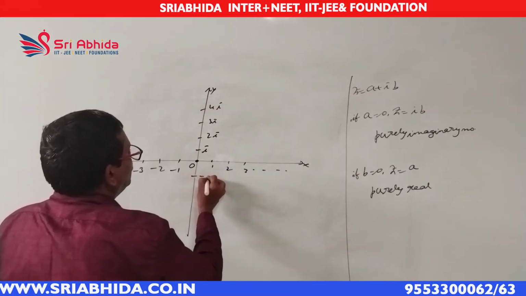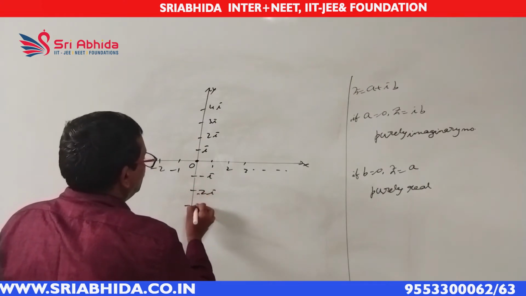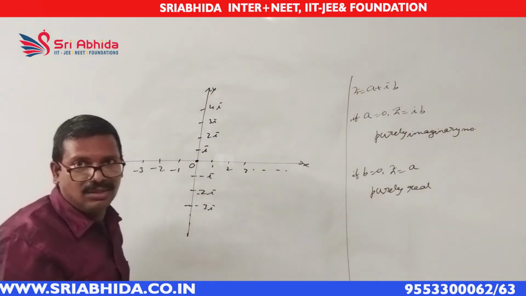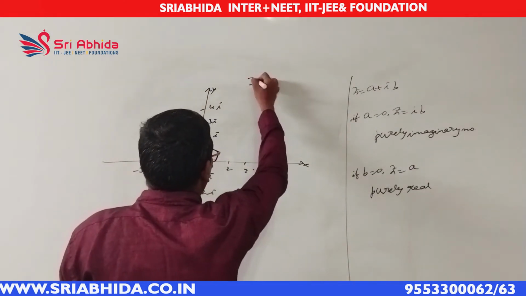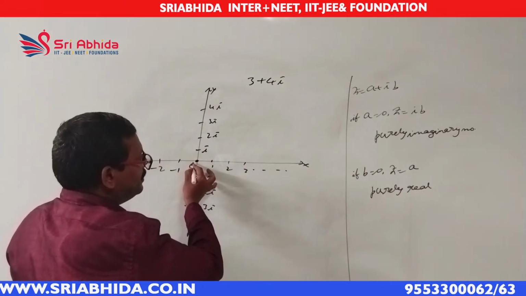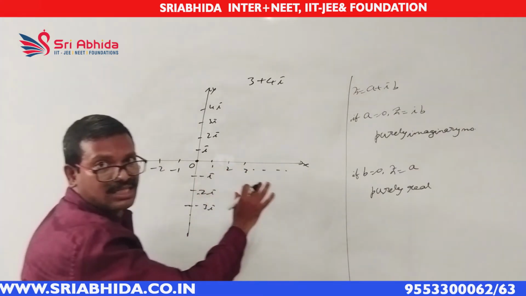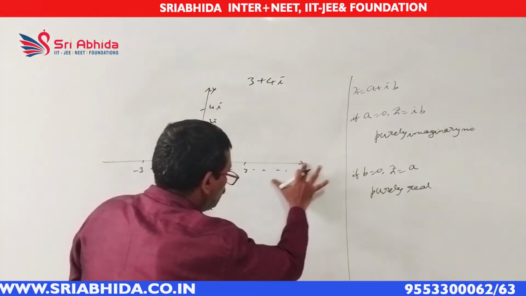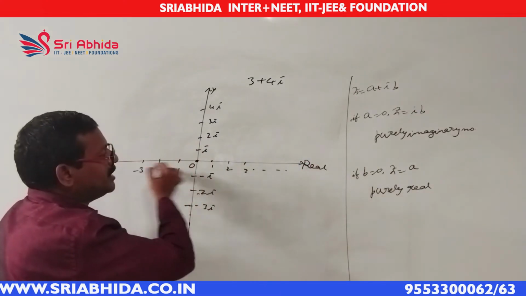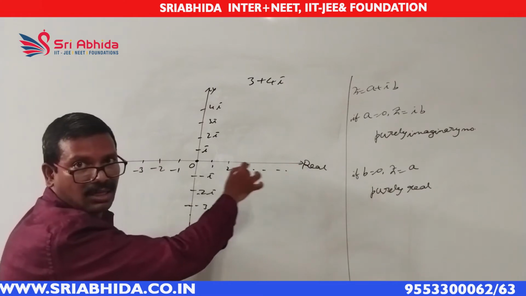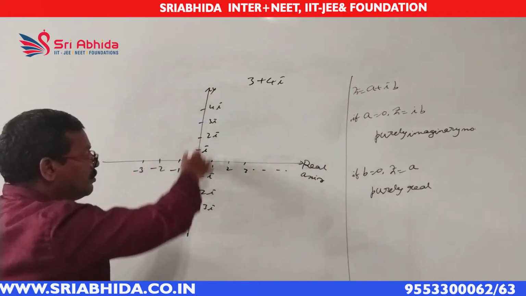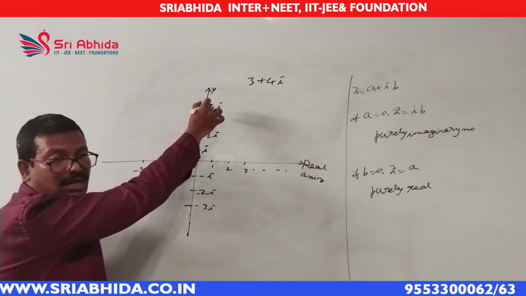Suppose we have a complex number 3 plus 4i. Now we call this x-axis the real axis, because all the purely real numbers are plotted on it. And all the purely imaginary numbers are plotted on the y-axis, so the y-axis is called the imaginary axis. Hereafter we call the x-axis the real axis and the y-axis the imaginary axis.